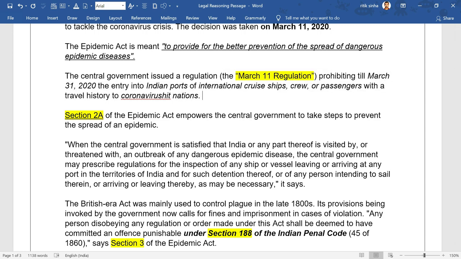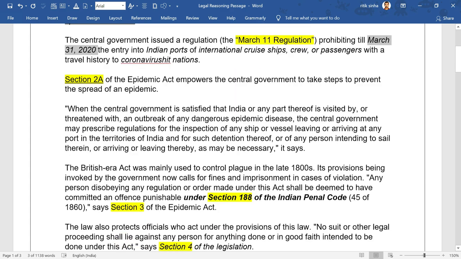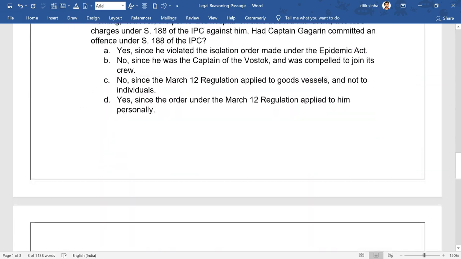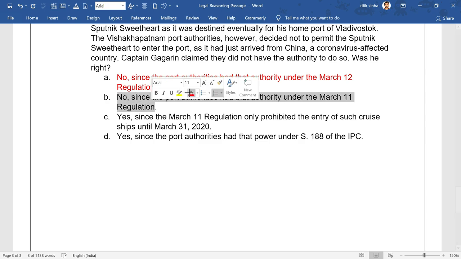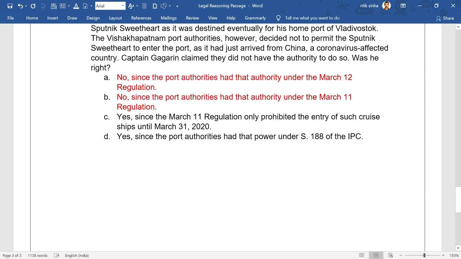And this decision taken by the Vizag Port authorities is not justified because the cruise ship sought entry into Indian ports on April 1, 2020 and until when is the restriction? It is till March 31, 2020. Okay, so even B is not the correct option.